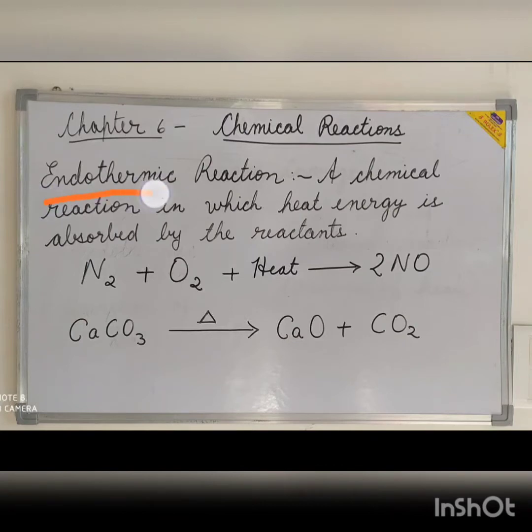Endothermic reactions. The chemical reaction in which the heat energy is absorbed by the reactants is called an endothermic reaction. In the endothermic reaction, the fall in temperature takes place. For example, when nitrogen and oxygen gases are heated to a very high temperature, about 3000 degrees Celsius, nitric oxide is formed.